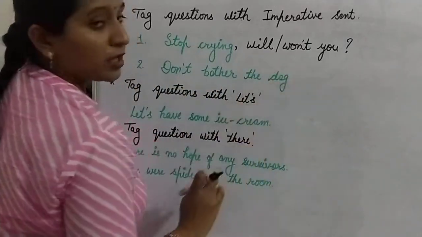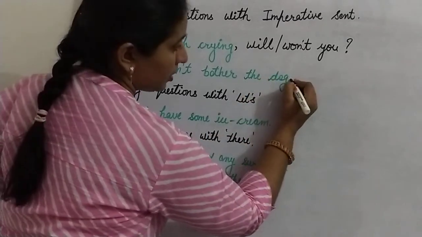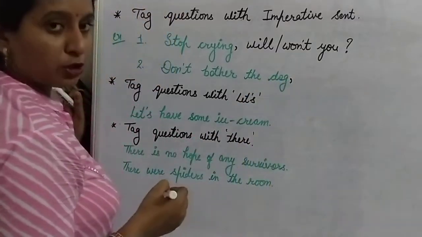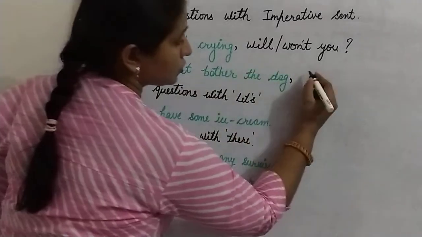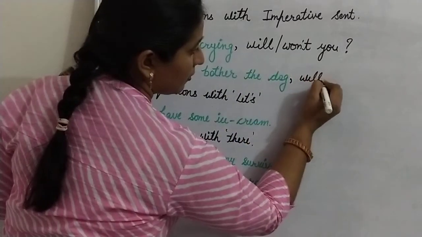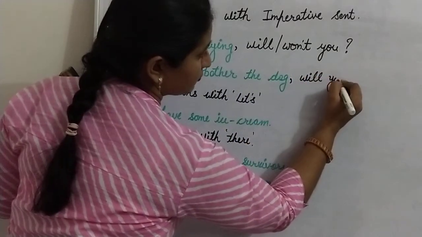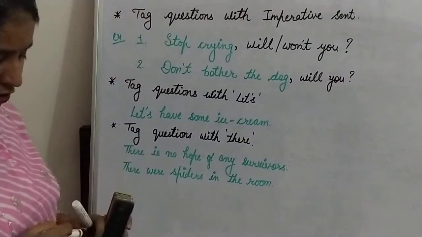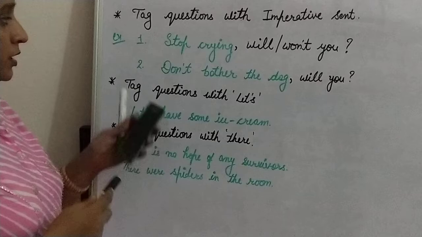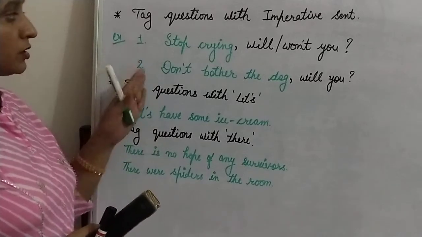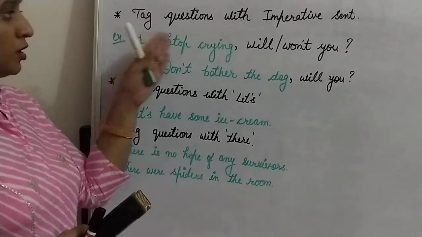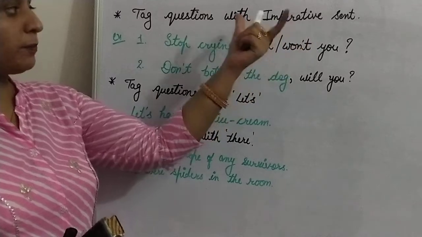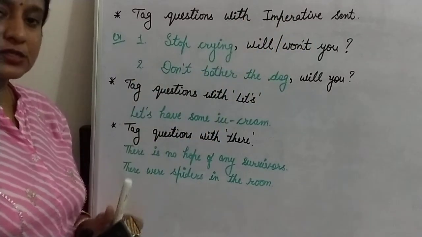So remove the full stop, put a comma, won't you, will you, and the question mark. Okay, so this is the exception if you have an imperative sentence as a statement.